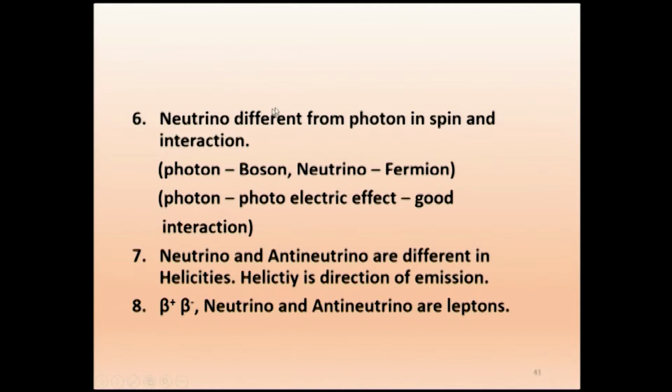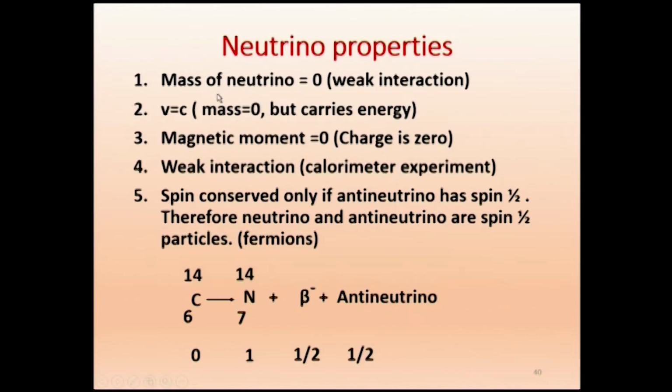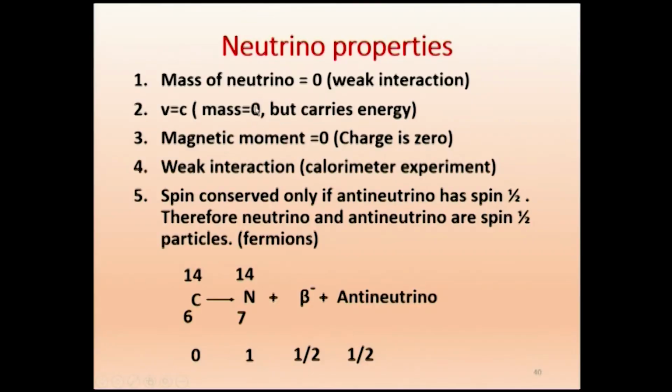Sixth one: how is the neutrino different from the photon? Here you may wonder, if you just see the mass equal to 0, what about the photon? The photon is also having mass 0. What is the velocity of the photon, the electromagnetic photon? The velocity of light. The magnetic moment of the photon is 0. So all three properties are the same, just like the photon. Then how is a neutrino different from a photon? Why can't we call it a photon itself? Because these three properties are the same.